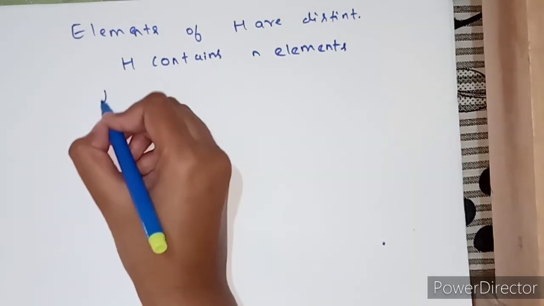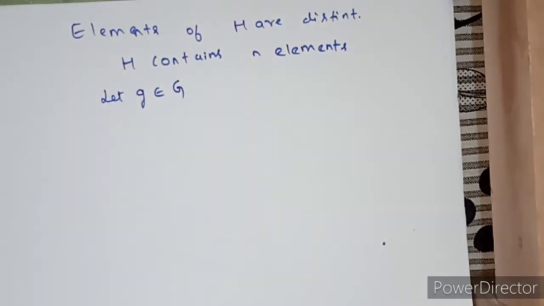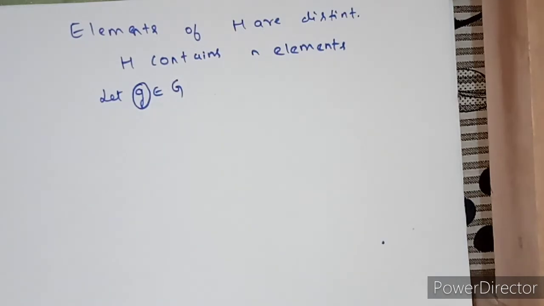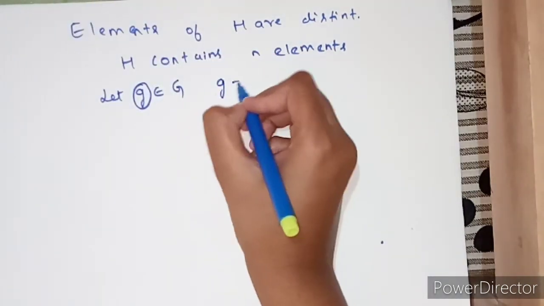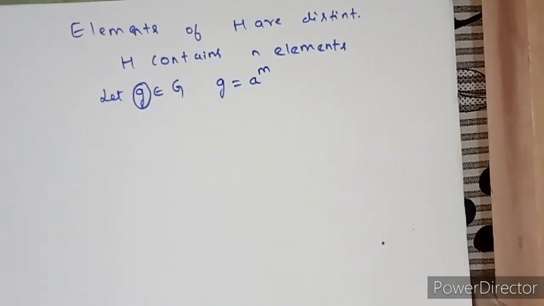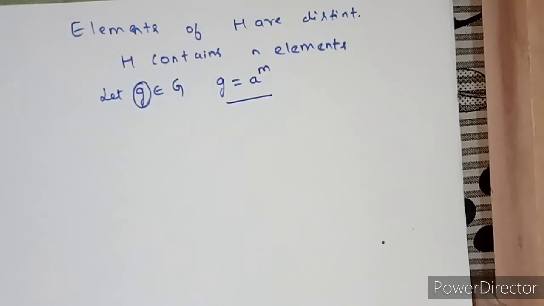Now let us consider one element g belonging to the cyclic group G. Here G is a multiplicative group. That means an element of capital G is always equal to an integral power of the generator. I have already told you about this concept in my previous videos. If you have any doubt, you can check my previous videos.